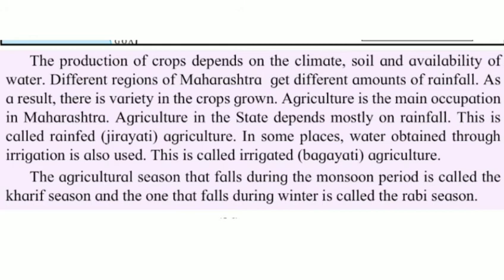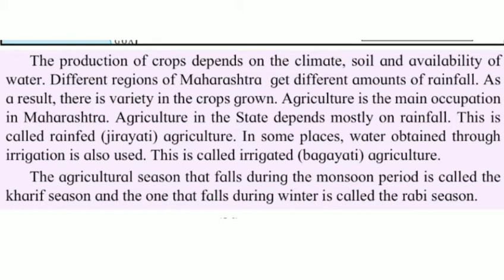And now students, see, the production of crops depends on the climate, soil and availability of water. Different regions of Maharashtra get different amounts of rainfall. As a result, there is a variety in the crops grown. Agriculture is the main occupation in Maharashtra. Agriculture in the state depends mostly on rainfall.